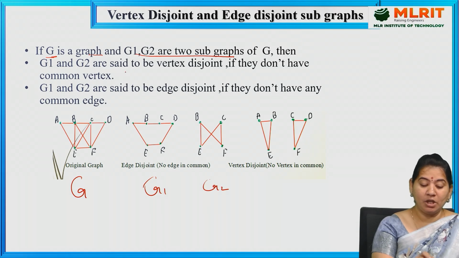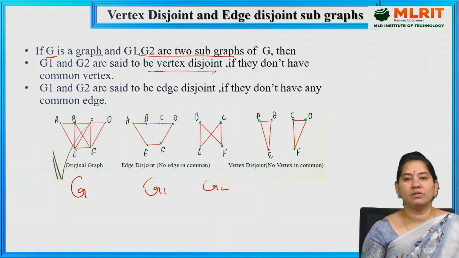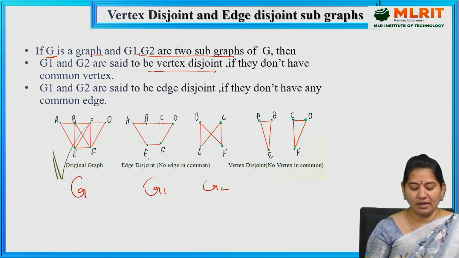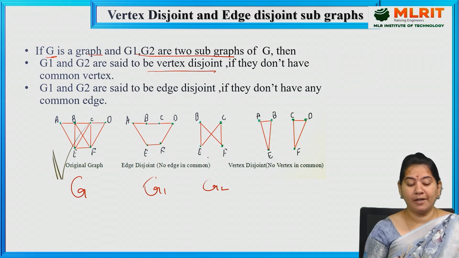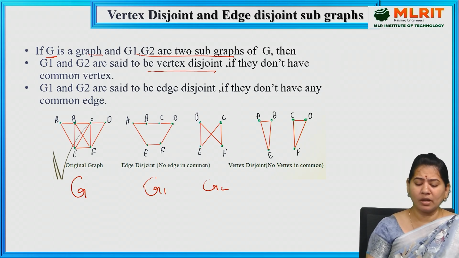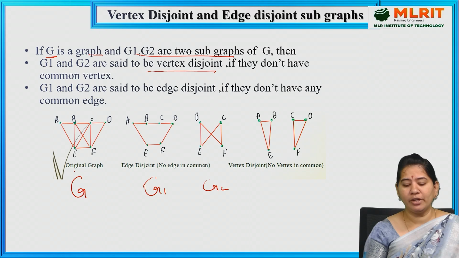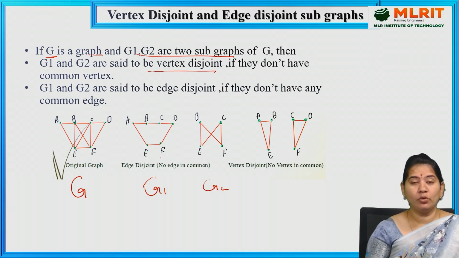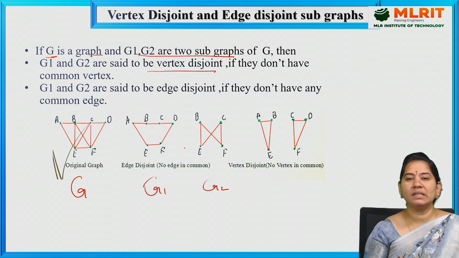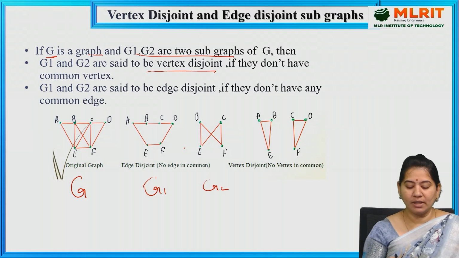Then G1, G2 are said to be vertex disjoint if they don't have a common vertex. Here I have broken this original graph down into two different graphs. In view of this, no vertex is common here.